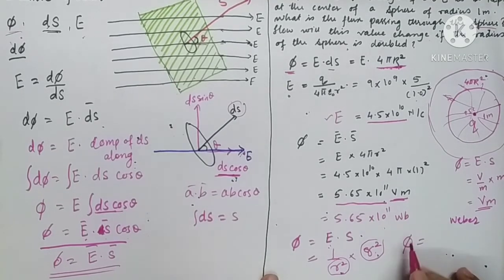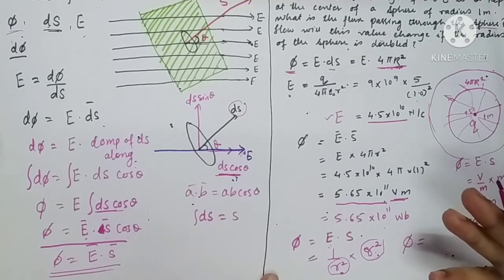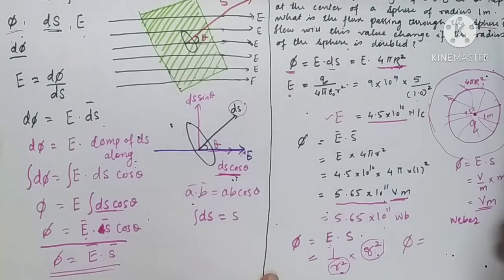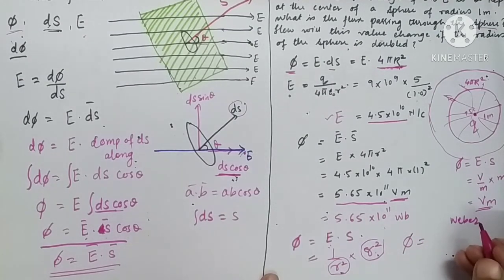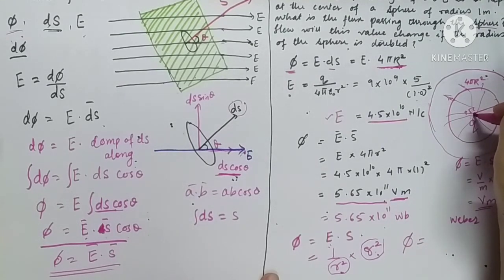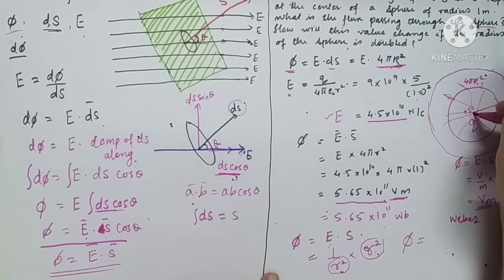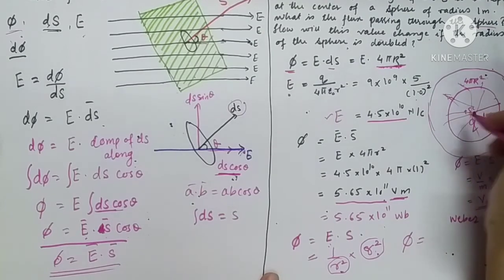So even if you double, triple, or quadruple the radius, the number of lines of force per unit area will not change, because you have kept the same magnitude of the charge. If you double the magnitude of the charge, then only it is going to alter the number of lines of force.